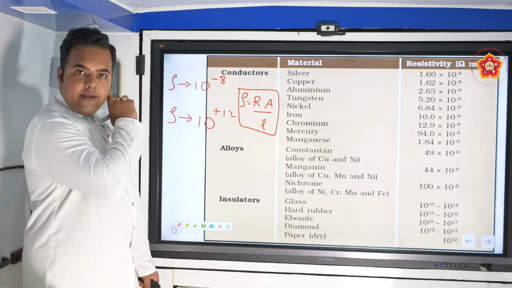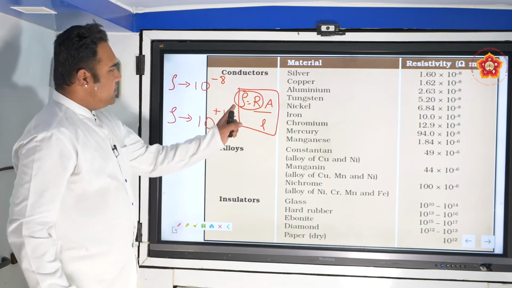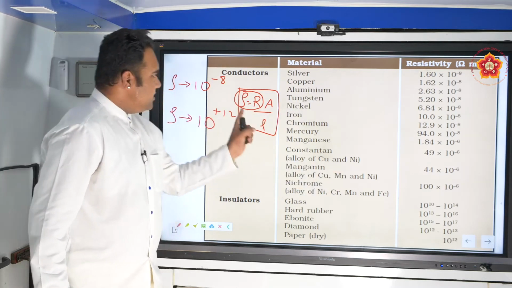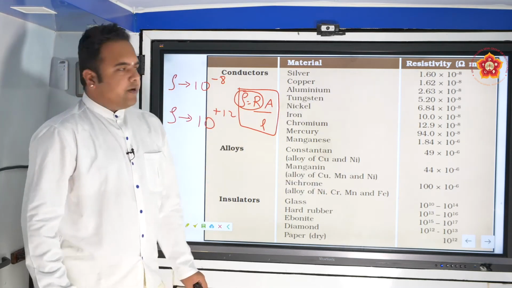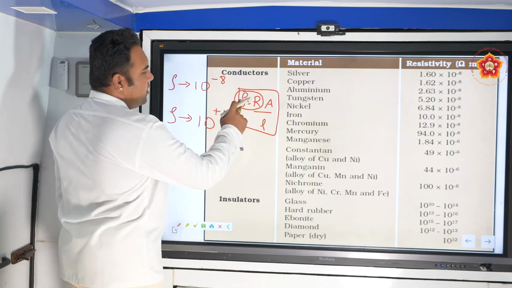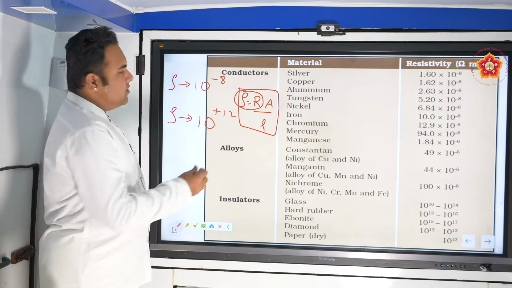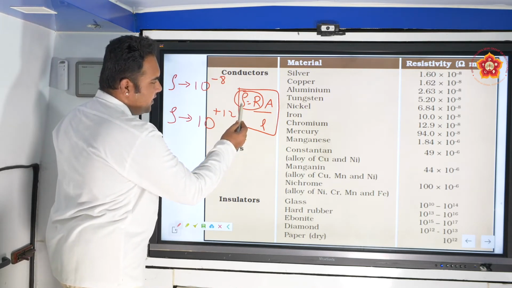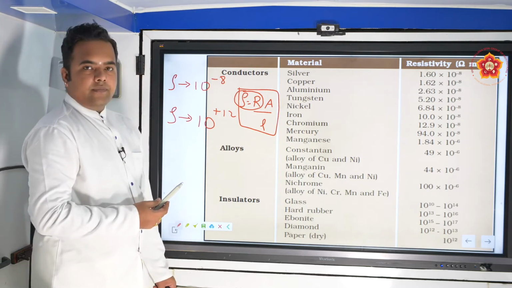Rho is R into A by L. So look at the dependence of rho and R, resistivity. These are the calculated values of the resistivities. From this, can we tell anything about resistance? Definitely yes, because if this increases, this will increase. If this reduces, this will also reduce. So if R is more, resistivity is more. If R is less, resistivity is less, and vice versa.